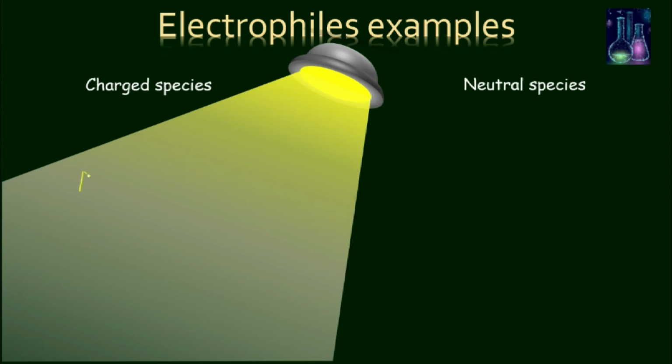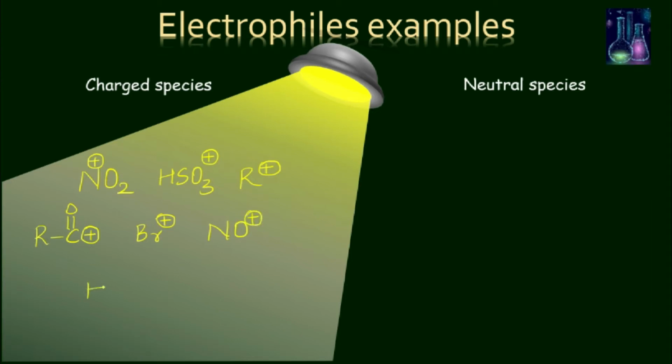For example, NO2+, nitronium ion, HSO3+, hydrogen sulfate ion, R+, alkyl ion, RC double bond O+, acylium ion, Br+, bromine ion, NO+, nitrosonium ion, H+, proton, or H3O+, hydronium ion. Now, you see they are all positively charged species.